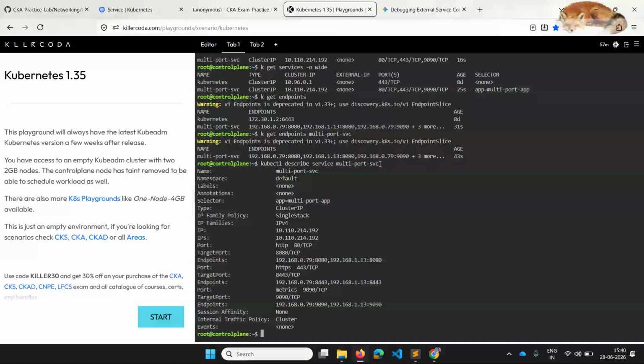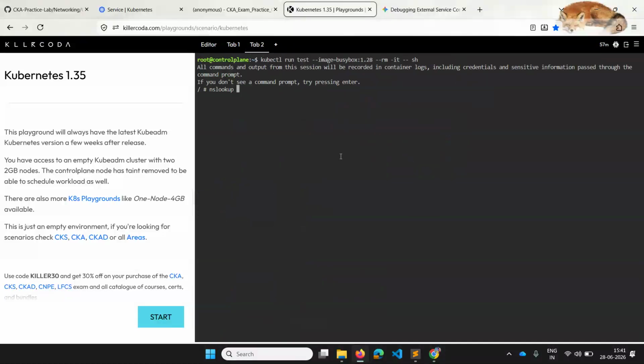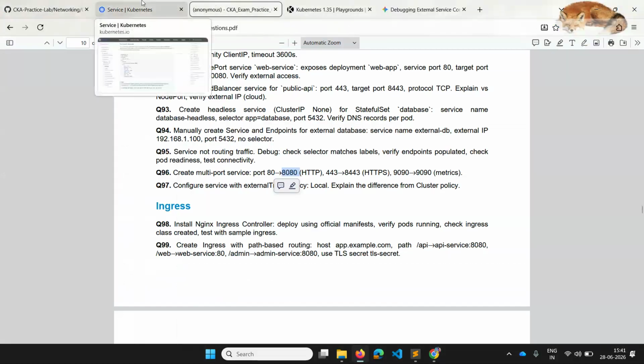So I'll just do nslookup of the service, and you will be able to get that service DNS and the fully qualified domain name. And then we can also do ping in this way.